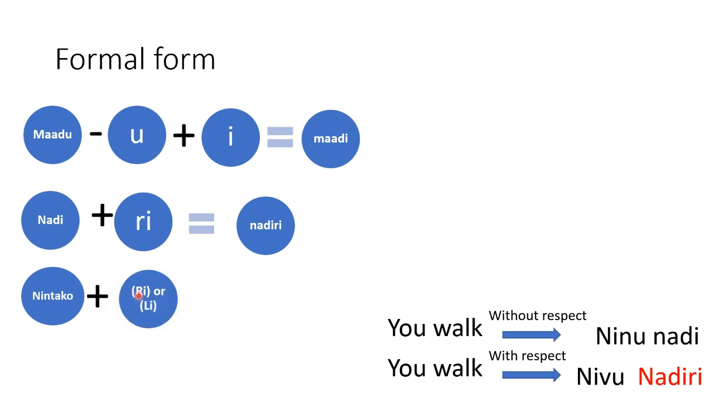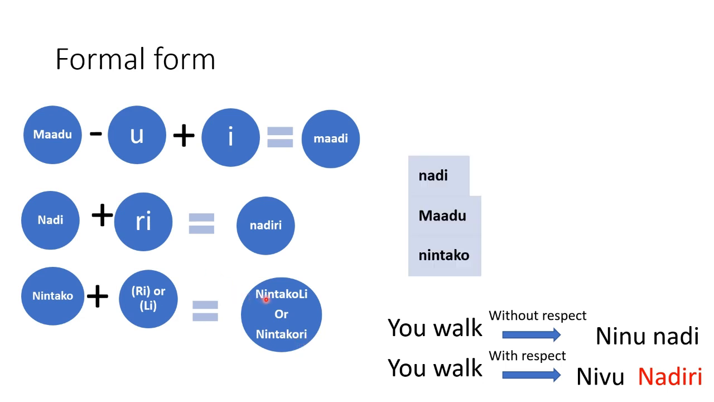In this case you just need to add re at the end or li at the end to get its formal form. So it becomes Nintkoli or Nintkori. Okay, I hope things are clear here.